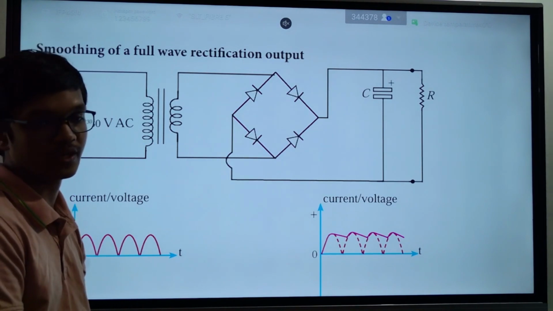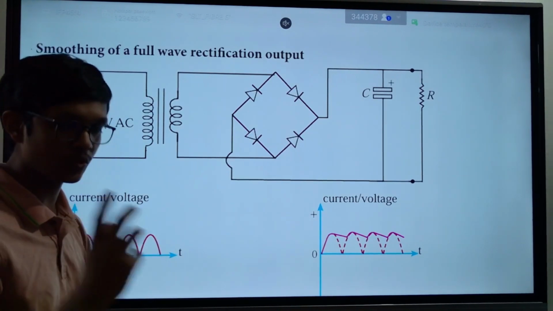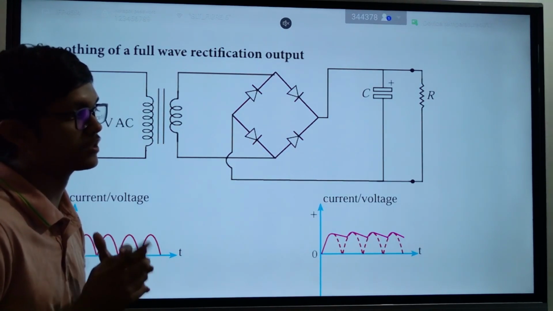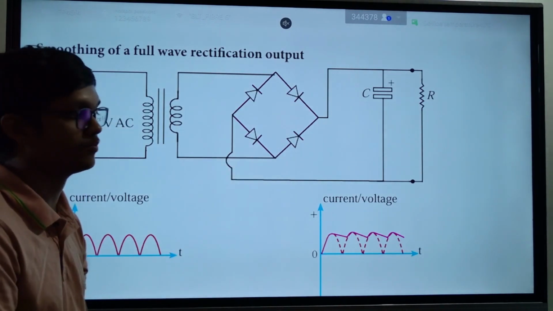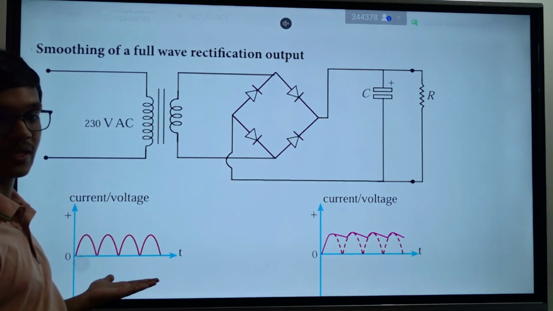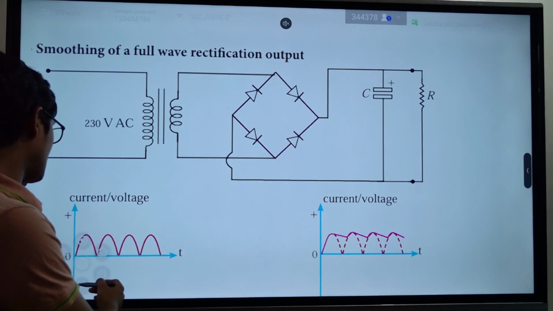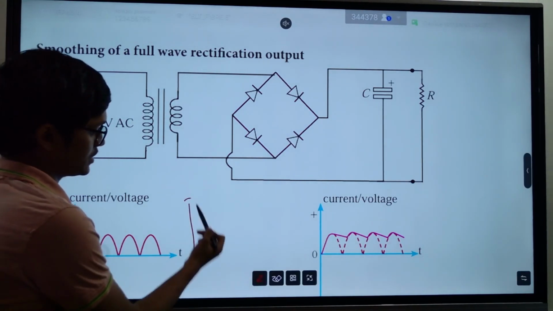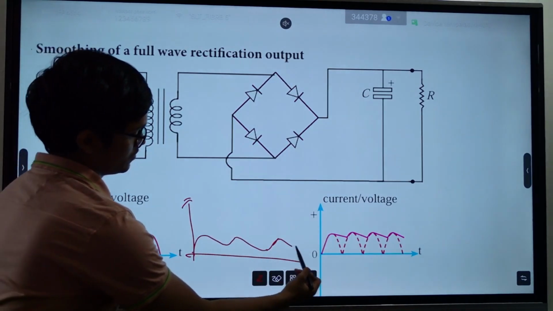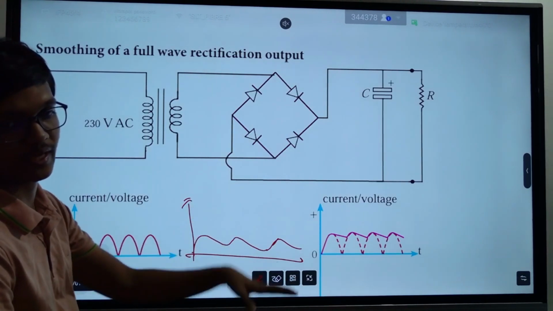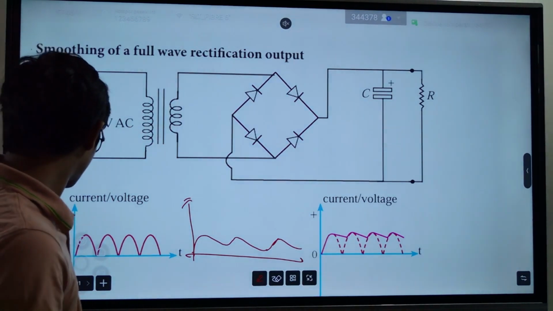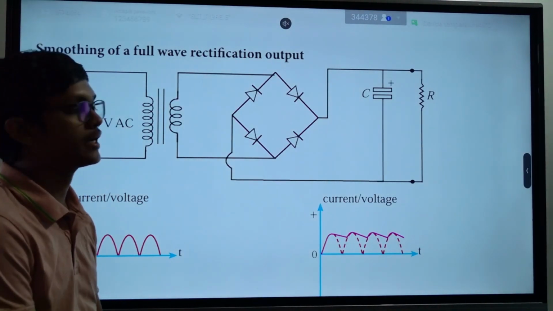That is the basic idea of a capacitor: something that we use to store charge. It stores charge, and whenever the current is going down, it releases its charge and makes sure that the current doesn't return to zero. Previously it was something like this, and my capacitor makes sure that the current goes like this. Here it doesn't go to zero. So that is the basic idea of rectification.